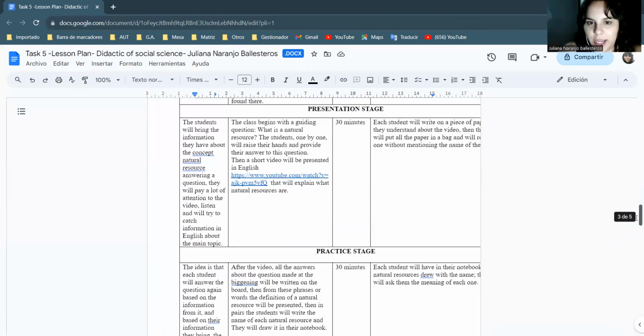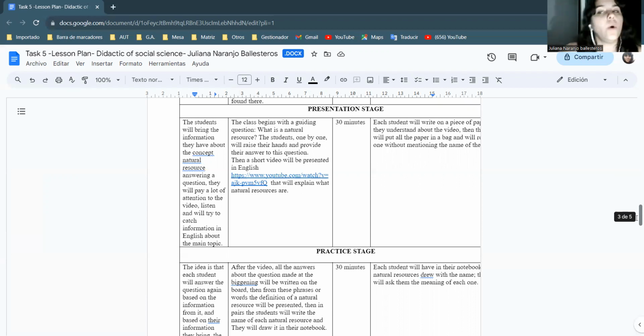The presentation stage is the first part that I told you about. I'm going to catch all the ideas they have previously, show them the information. So the students will bring the information they have about the concept of natural resource. Of course, no student is empty of information; maybe their parents talk with them about what is a natural resource.